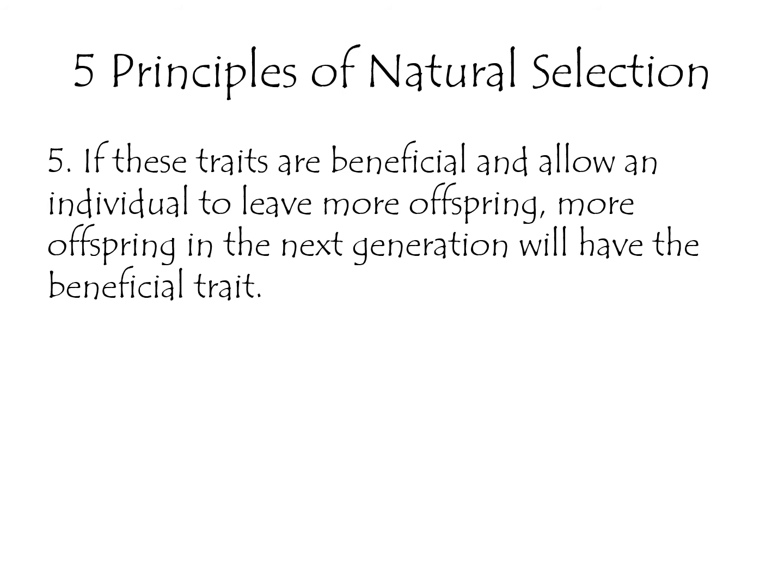And the fifth principle of natural selection is that the trait is beneficial. So if that trait is beneficial, then that individual is able to leave more offspring. It will pass on that trait to more of the offspring, and so in the next generation, there are more individuals with that beneficial trait. And so as we see this happen generation after generation, we see more and more of the population with the beneficial trait and less of the population without the beneficial trait. And so therefore, this is how we see a population change overall due to natural selection.